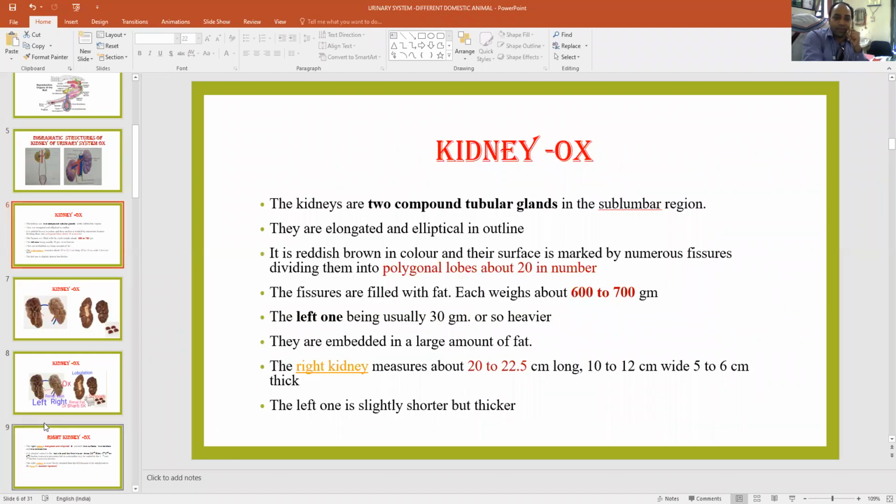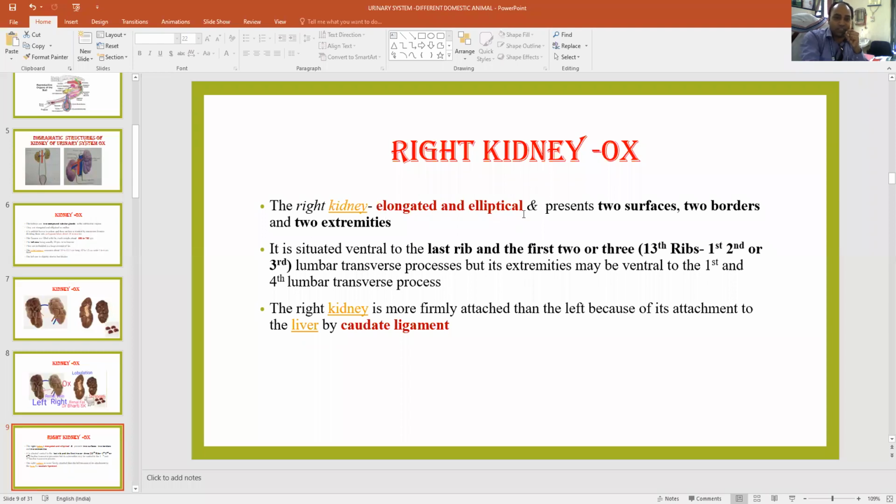So in this regard, when we see the positions of these kidneys, the right kidney is elongated, elliptical in shape, and contains two surfaces, two borders, and two extremities. We have already discussed that. For the location, it is located from the last rib, meaning the 13th, as there are 13 ribs present in cattle, to the first and second lumbar vertebra transverse process. So the position of this kidney is from the last rib to the first, second, third lumbar vertebra transverse process, but extremely it may be ventral to the first and fourth. Sometimes it may reach up to the fourth lumbar vertebra.